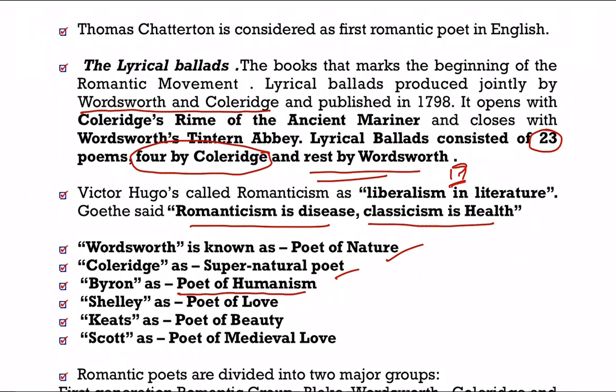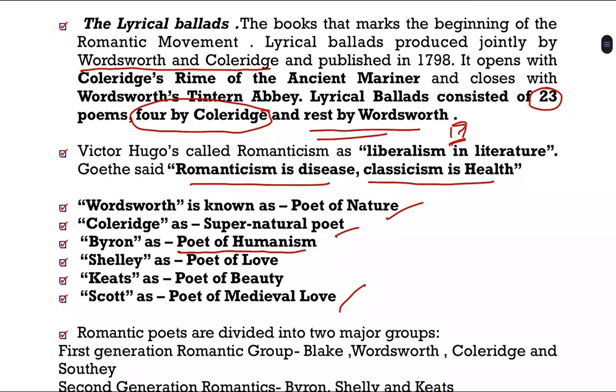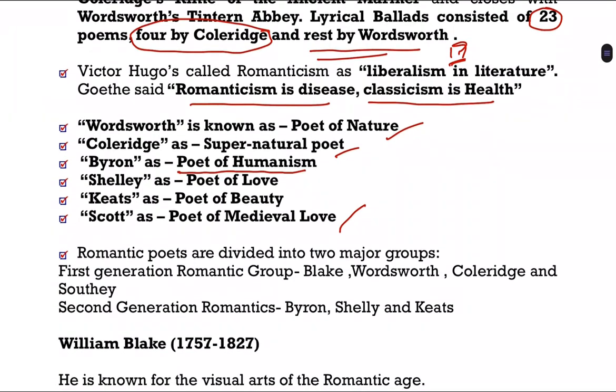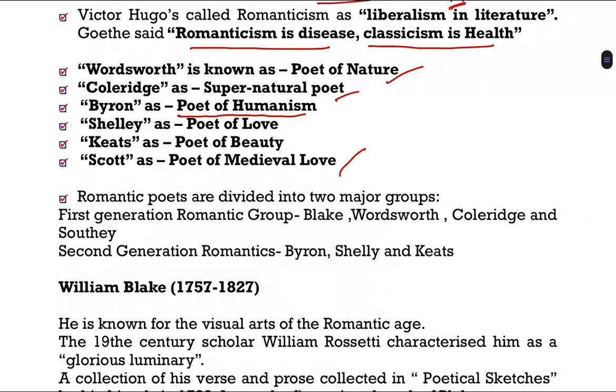That is Byron. Then Shelley is known for poet of love. Similarly, Keats is known as poet of beauty. Scott is known as poet of medieval love. Now, romantic periods are divided into two major groups. That also we must remember. One is first generation romantic group and second generation romantic group.